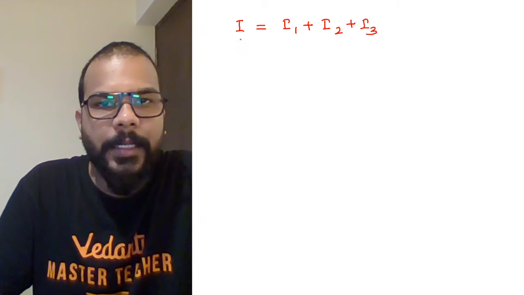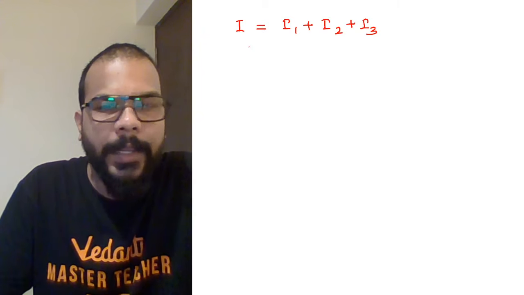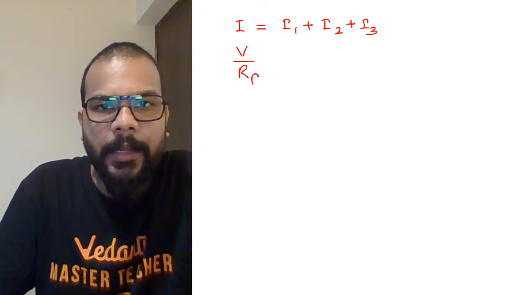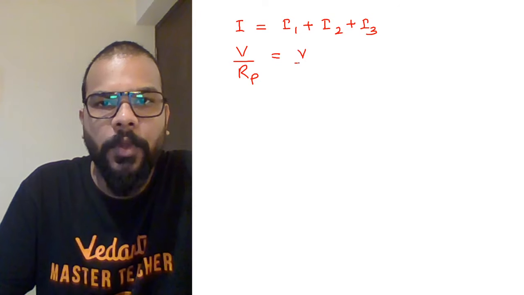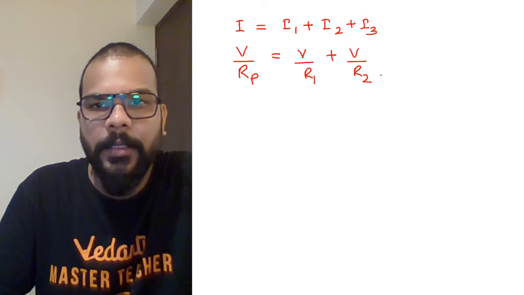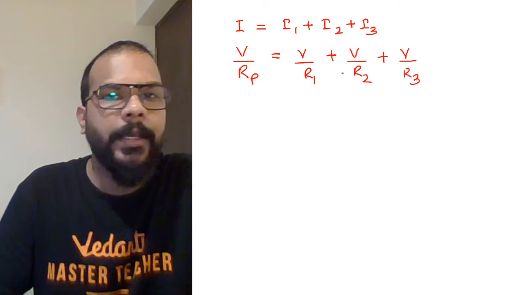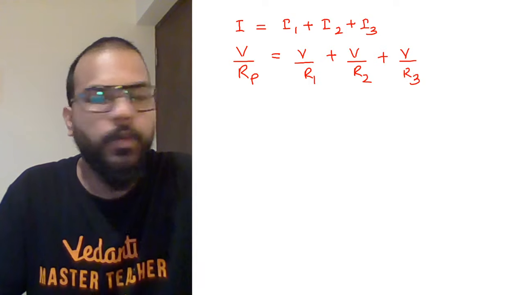From Ohm's law, V equal to IR, I can be written as V by R. So this is V by R equivalent, which will be equal to V by R1, because potential is the same across all the resistances, so I'm writing the values of I1, I2 and I3 individually as V by R1 plus V by R2 plus V by R3.